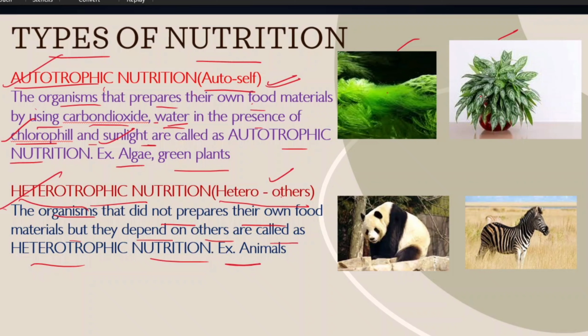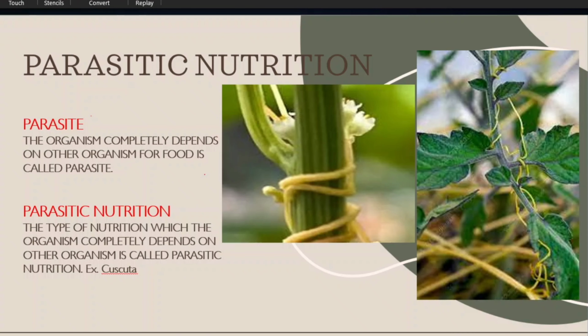For example, animals. Here is a bear, and a giraffe. Both animals do not prepare their own food material. They do not have chlorophyll. They are not able to use carbon dioxide and water in the presence of chlorophyll. They are not able to trap energy from sunlight. So they depend on others for food material. Next, we will know about parasitic nutrition.